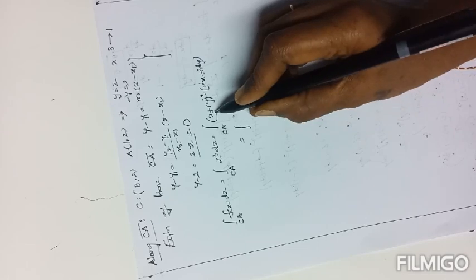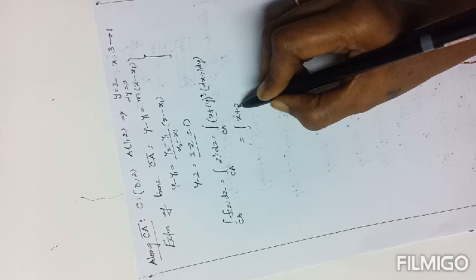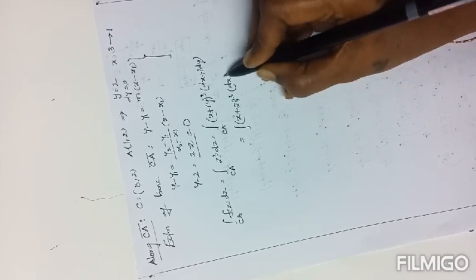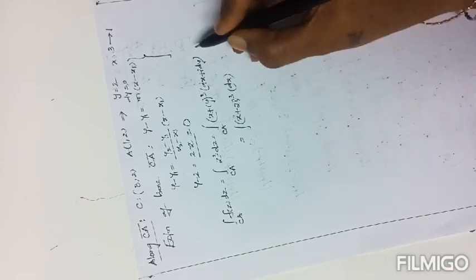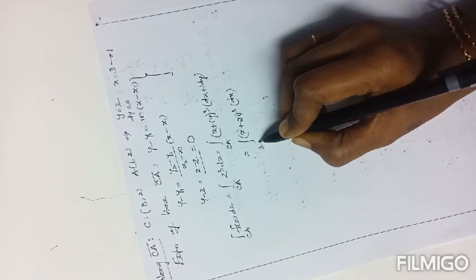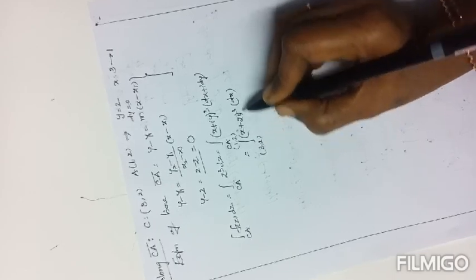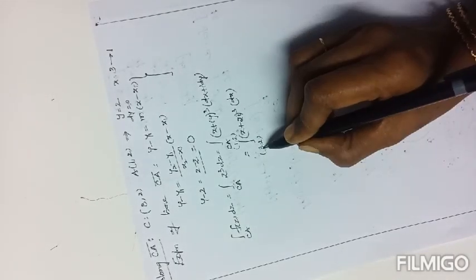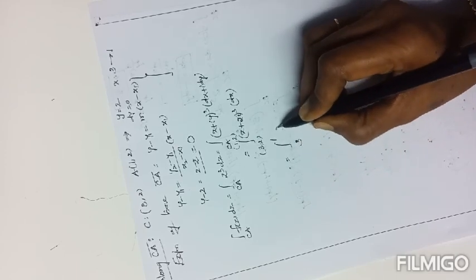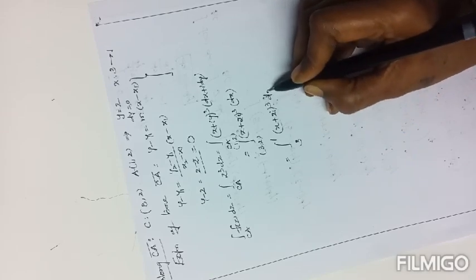After that x is x plus 2y, y is 2, dy is 0, so dx; only the x coordinates are here. Here C coordinate is 3, 2, coordinate of A is 1, 2, but everything is changed in terms of x, so the x coordinate varies from 3 to 1. Integral 3 to 1 of (x plus 2y) whole cube into dx.